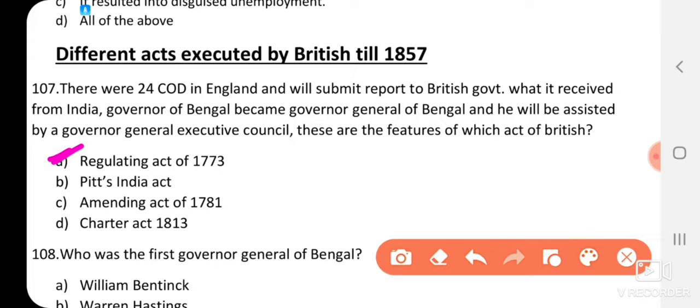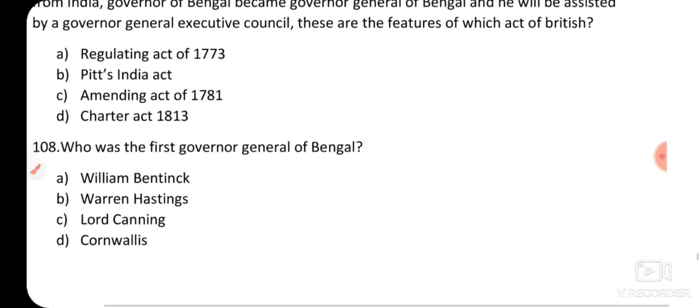According to the Regulating Act of 1773, there was a court of directors comprising 24 members, and the court of directors was required to submit all the reports it received from India to the British government. In India, the Governor of Bengal became the Governor General of Bengal, and he was assisted by a 4-member Governor General Executive Council. Of those 4 members, 3 formed the quorum of the council. So this was about the Regulating Act of 1773.